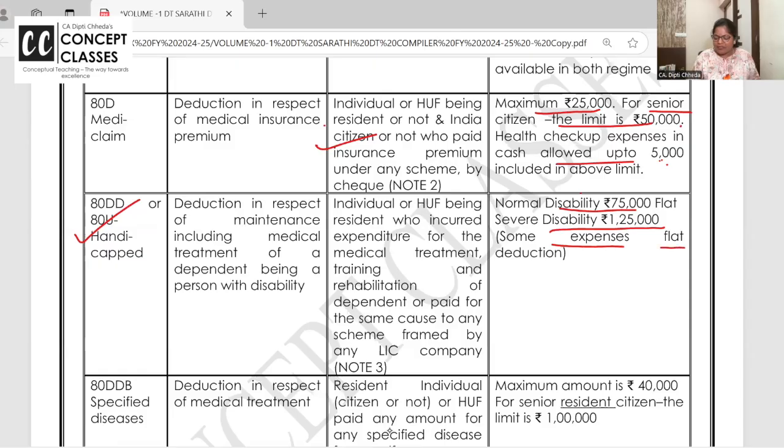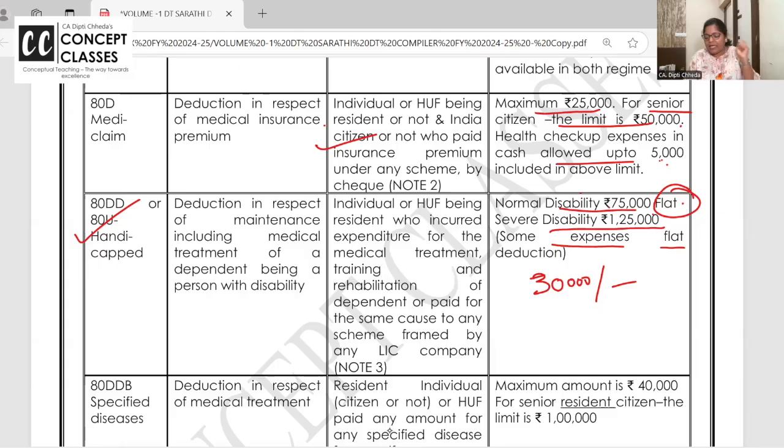Some expense, flat deduction. Now this is so beautiful. If I'm maintaining a handicapped person, we can't just declare, okay, little bit paralysis or little bit limping. No. If the person is handicapped, he has to get the certificate from a government hospital, valid for 1 year. And if you are maintaining a handicapped person and say you have incurred 30,000 expense, still you will get a flat deduction of 75,000.